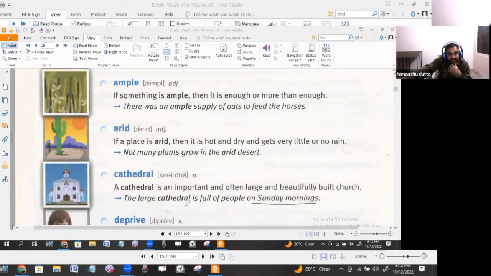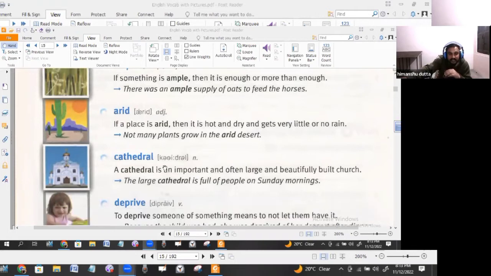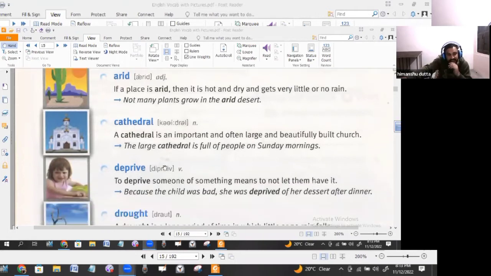Large cathedral, large church. The large cathedral is full of people on Sunday mornings for the prayers. Usually they are free and they pray more on those days, on Sundays particularly.